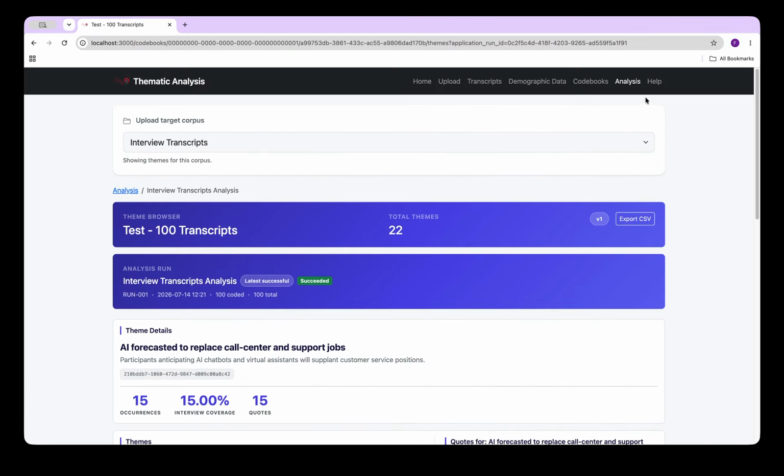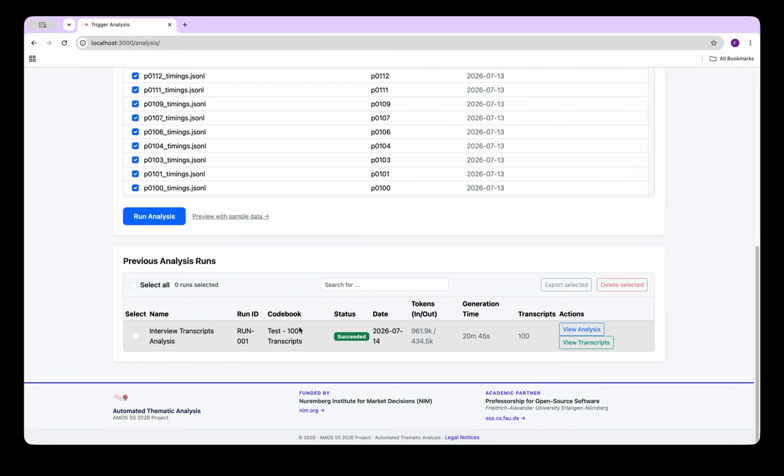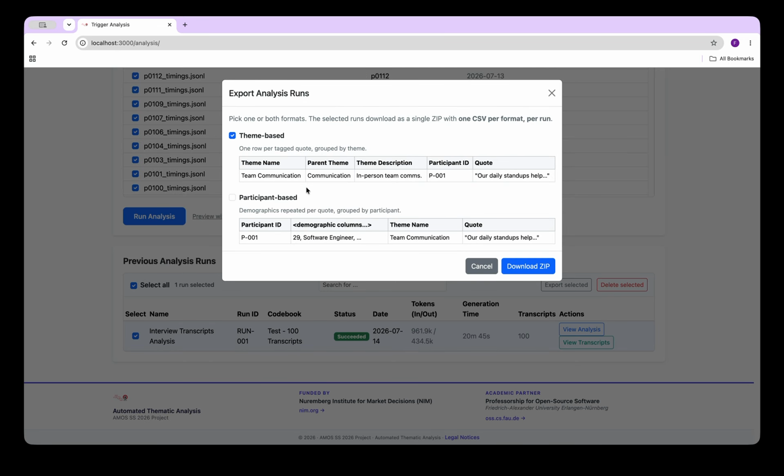The final interesting feature of our product is once you have an analysis, which is the application of the codebook to the transcripts, you can export that information. This way, researchers can use their preferred software for performing further statistical analysis. This will download a CSV which contains all of the information that our system generated, for example, the applications of the themes to the transcripts, which saves a large amount of time for the researchers and allows them to continue on writing their reports and presentations.